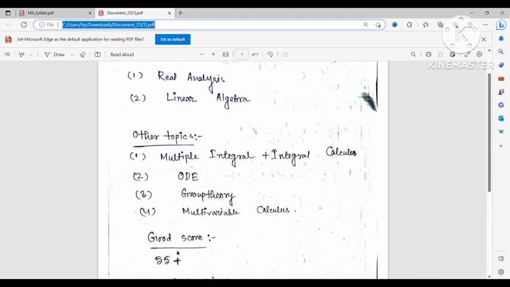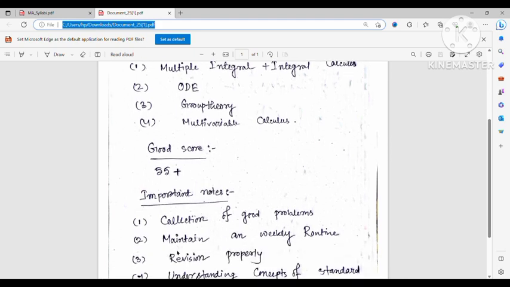So actually it depends on the paper, but I think that a 55 plus score is definitely a good score. At least under 200 rank confirmed. If you score 55 plus, then under 200 rank is confirmed. So I will suggest you to read this topic very well, first complete the major topics very well, and then do other topics. Okay.